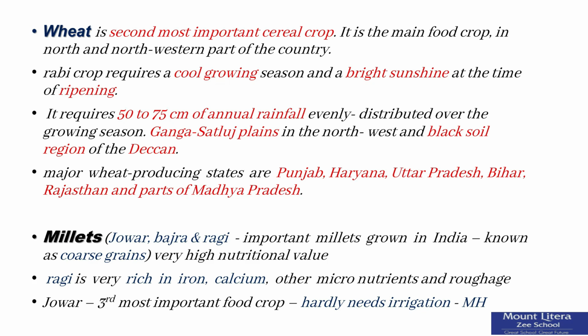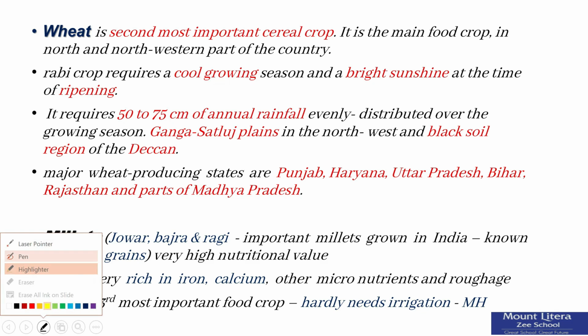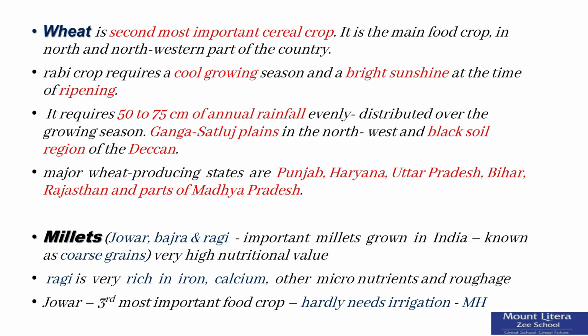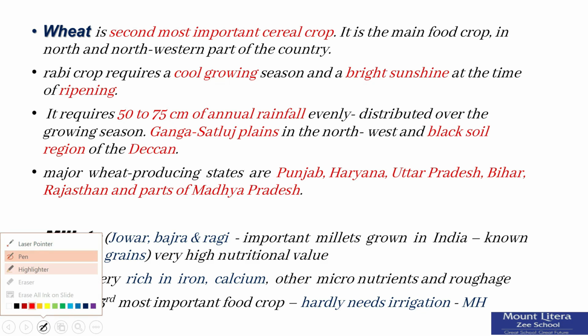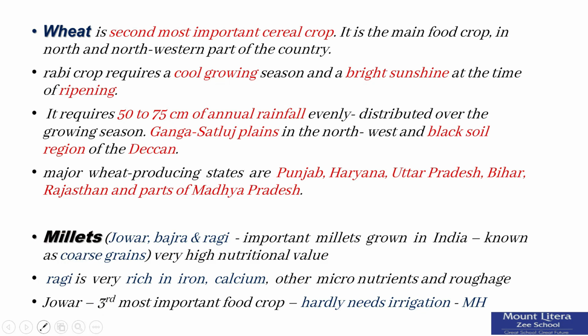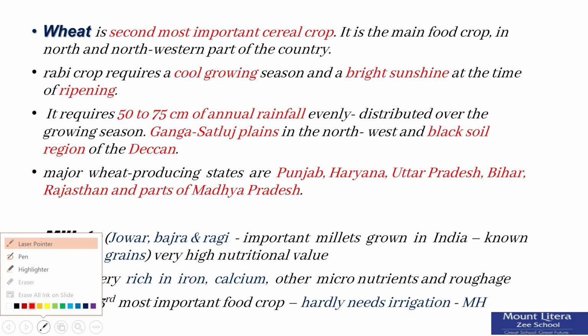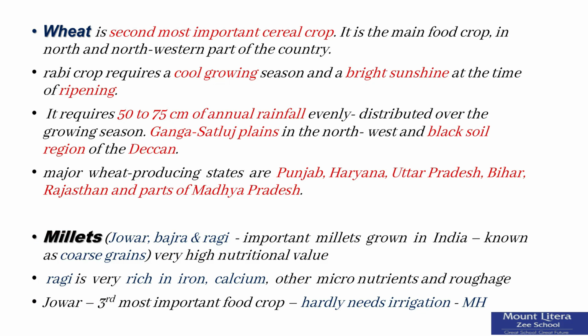Millets, jowar, bajra and ragi are the important millets grown in India. Though these are known as coarse grains, they have very high nutritional value. For example, ragi is very rich in iron, calcium, other micronutrients and roughage. Jowar is the third most important food crop with respect to area and production. It is a rain-fed crop mostly grown in the moist areas which hardly needs irrigation. Maharashtra is the largest producer of jowar, followed by Karnataka, Andhra Pradesh and Madhya Pradesh.